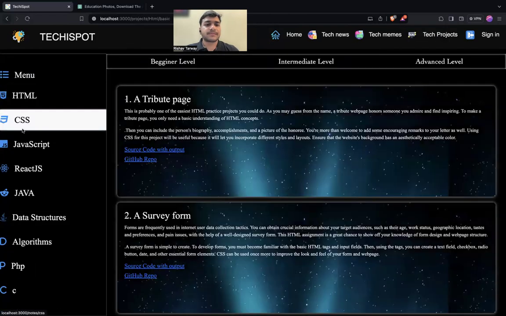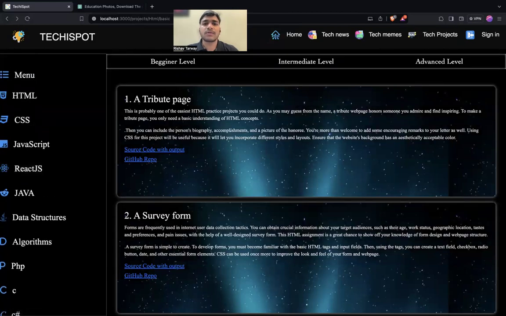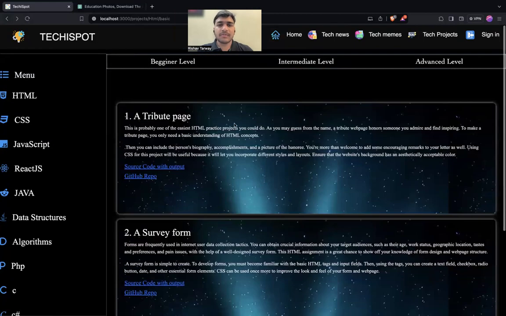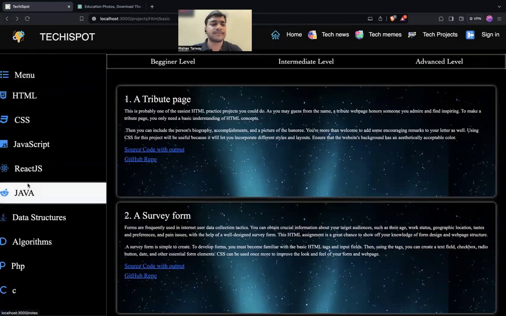Some of the features are currently in the ongoing process to be merged or in development, so maybe that can be a possibility. Talking about the projects in the tech project section, if someone wants to enhance his skills in HTML, CSS and JavaScript, beginner, intermediate, and advanced level projects will be provided to him, along with the solution and the source code GitHub repo, so he can enhance his skill in the particular tech stack he wants.